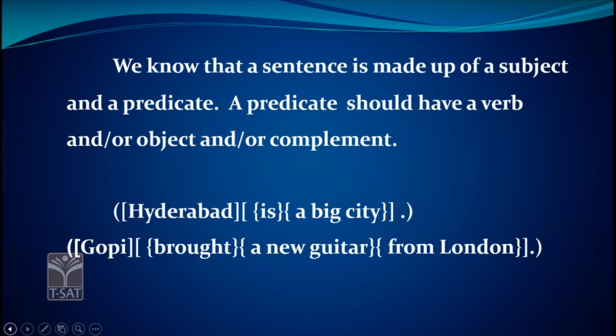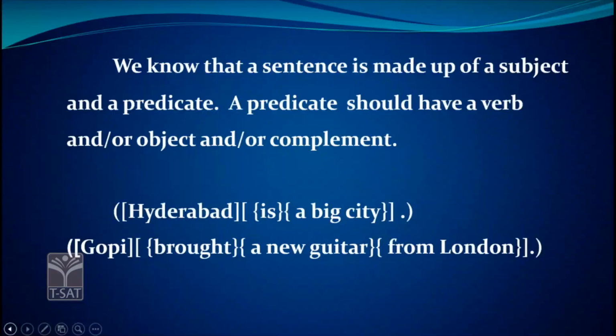Let us see the second sentence. Gopi brought a new guitar from London. In this sentence, Gopi is the subject. And what do we know about Gopi? He brought a new guitar from London. So, Gopi is the subject, and brought a new guitar from London is the predicate. Brought is the verb.